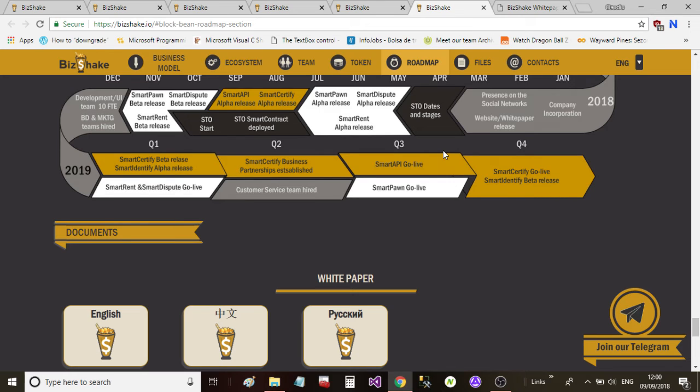And the Smart Pawn will go live in Q3 of 2019. And finally in Q4, they're aiming for the Smart Certify go live and Smart Identity beta release, which is going to bring them fully functional then. So this is a long-term project, but it looks like 2019 will be their year. That's when a lot of the big steps are going to happen within their roadmap.